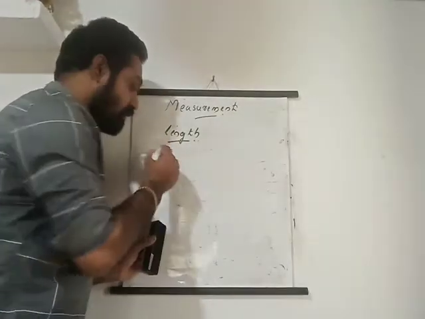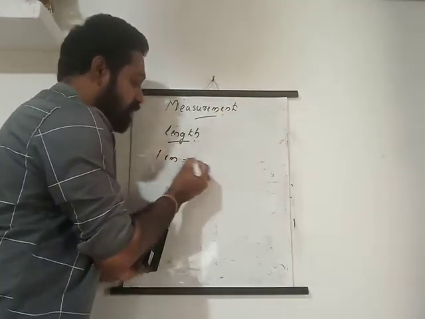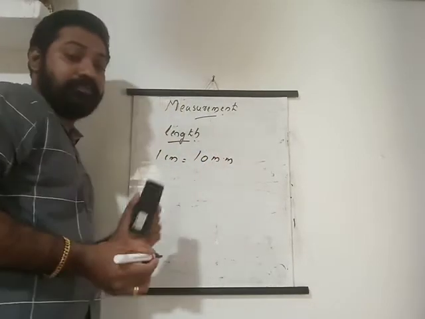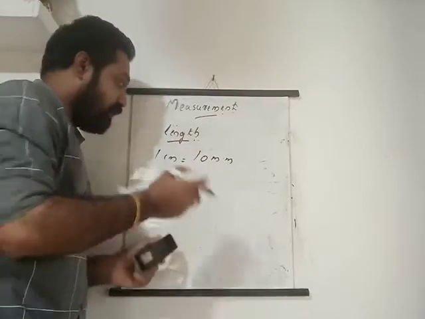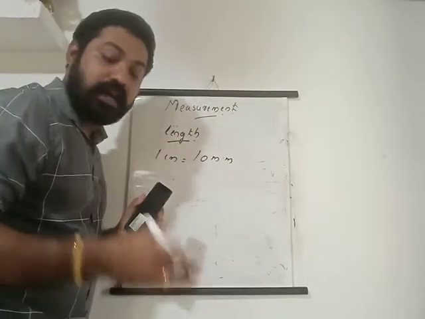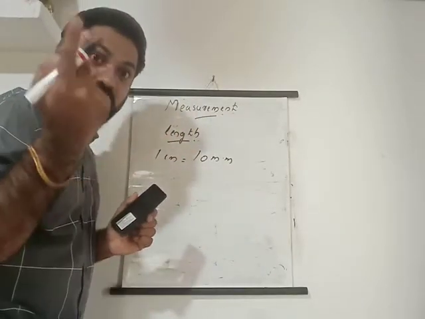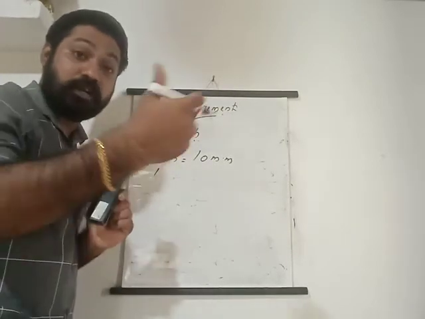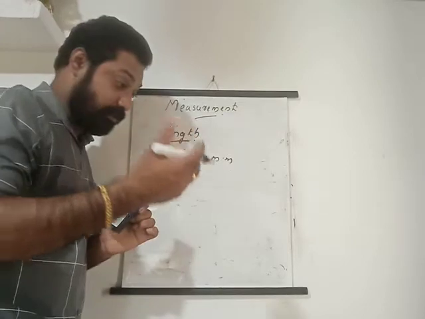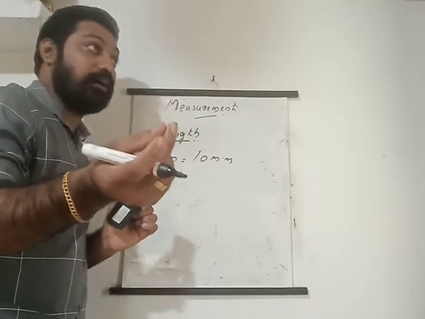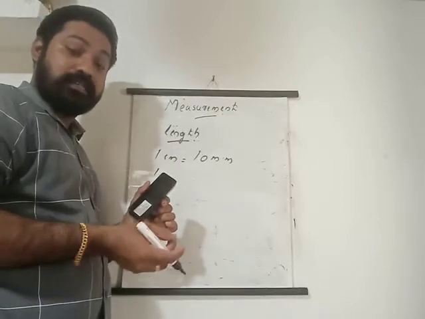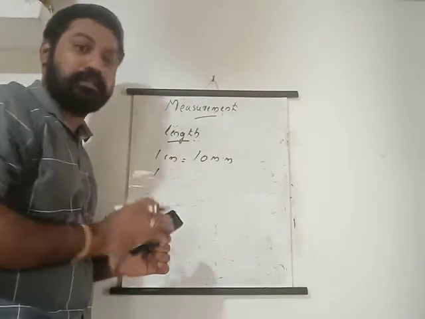So we can write 1 cm is equal to 10 millimeters. Like that, 100 centimeters means 1 meter. 1 meter of rope, 1 meter of cloth. We measure such things in meters.